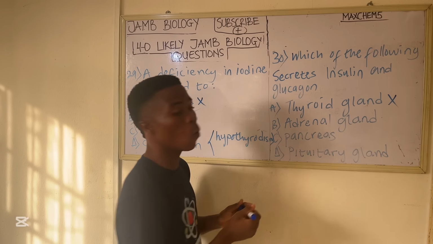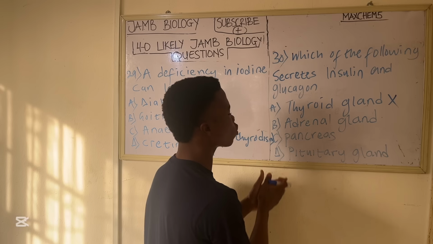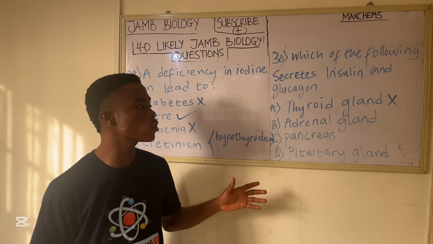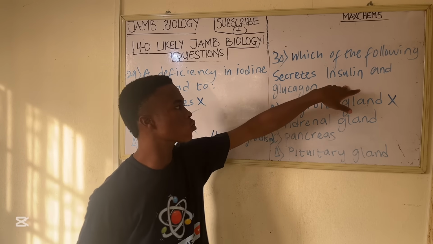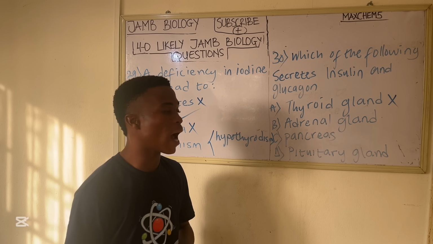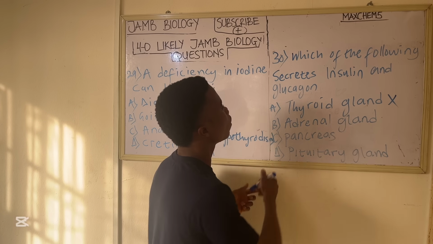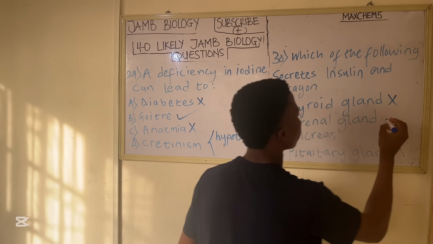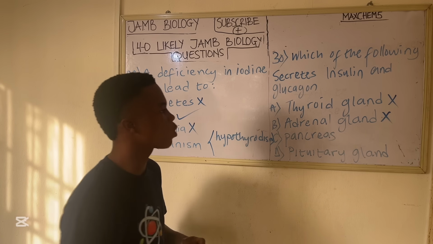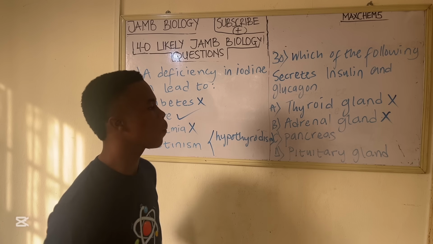You can get more hormones that are secreted by the thyroid gland. So now let's look at the next option, adrenal gland. The adrenal gland secretes other hormones, like adrenaline, but does not secrete insulin and glucagon. So it's also not the option. You can get more hormones that are secreted by the adrenal gland. But let's look at the next option, pancreas.